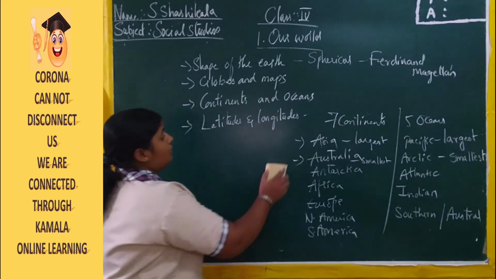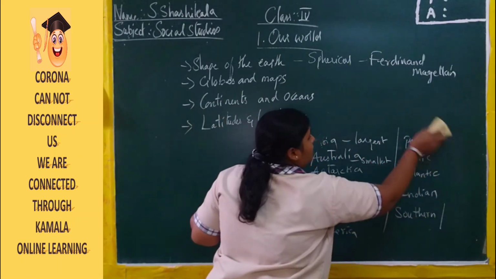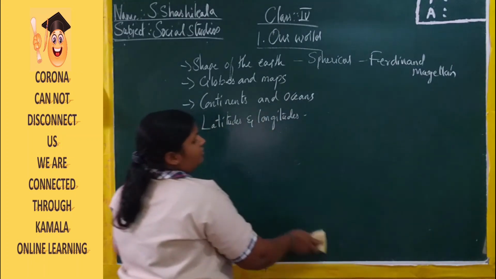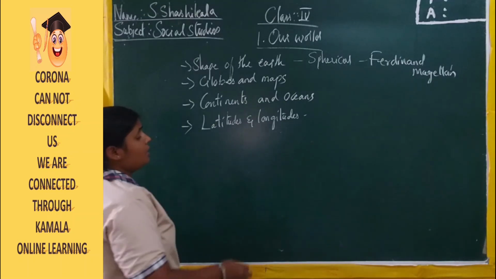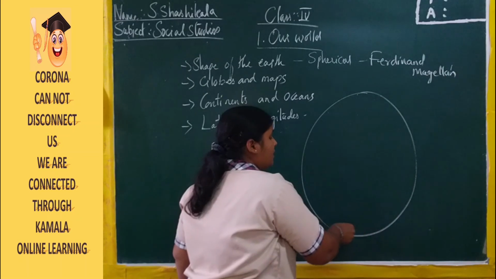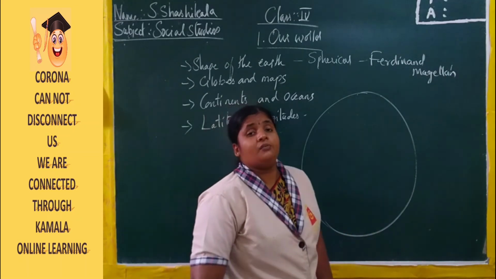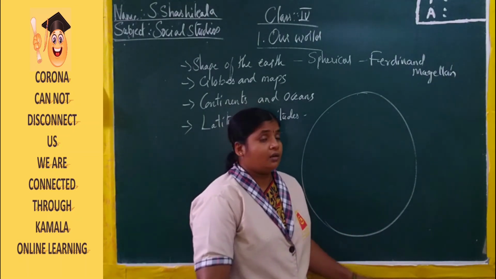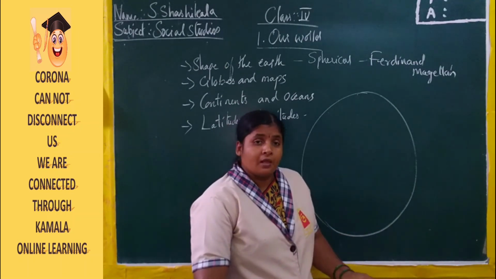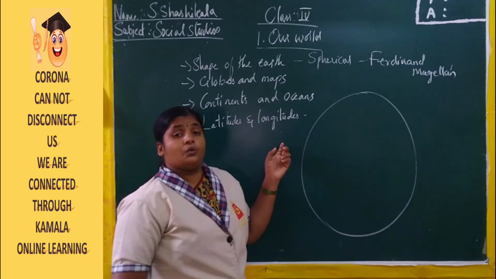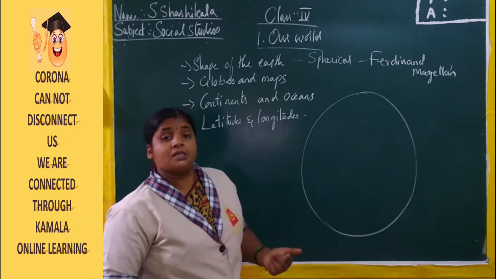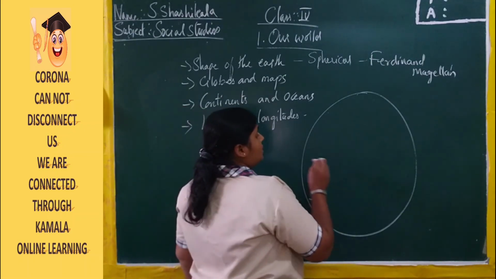Now, next one is about the latitudes and longitudes. Latitudes are nothing but imaginary lines which are drawn by the scientists to identify the places very easily. They are not on the ground wherever we are walking. We can't see any lines. Right? The latitudes and the longitudes are imaginary lines which are drawn for our comfort to locate the places very easily.